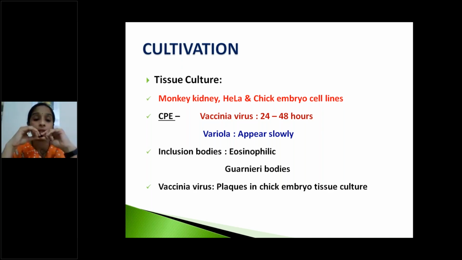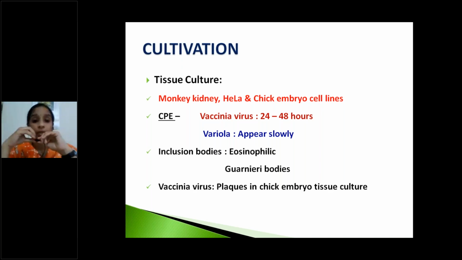We can see the cytopathic effect. CPE means cytopathic effect, appearing 24 to 48 hours after inoculation for vaccinia virus. But for variola, these cytopathic effects appear slowly. For vaccinia virus, the cytopathic effects appear within 24 to 48 hours after inoculation, but for variola virus, the CPE appears very slowly. That is one differentiating point between vaccinia and variola.